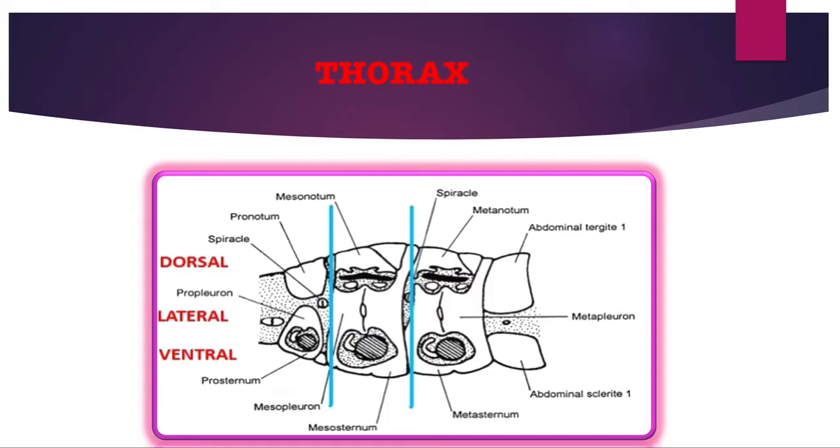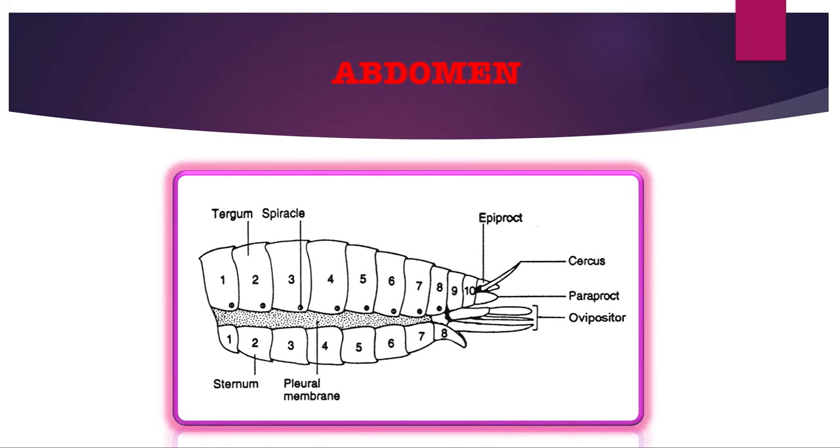Function of thorax. As I mentioned earlier, the thorax is the center of the locomotory organs. It is mainly concerned with locomotion. Well, now the insect abdomen. It is the third and posterior tagma.